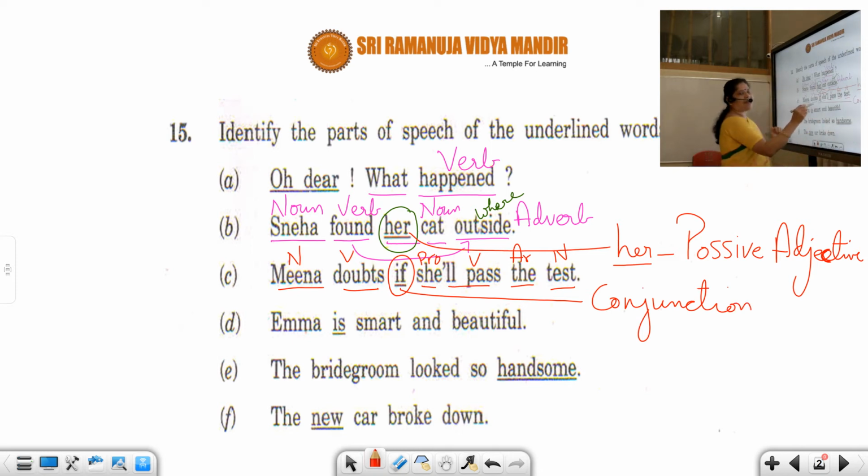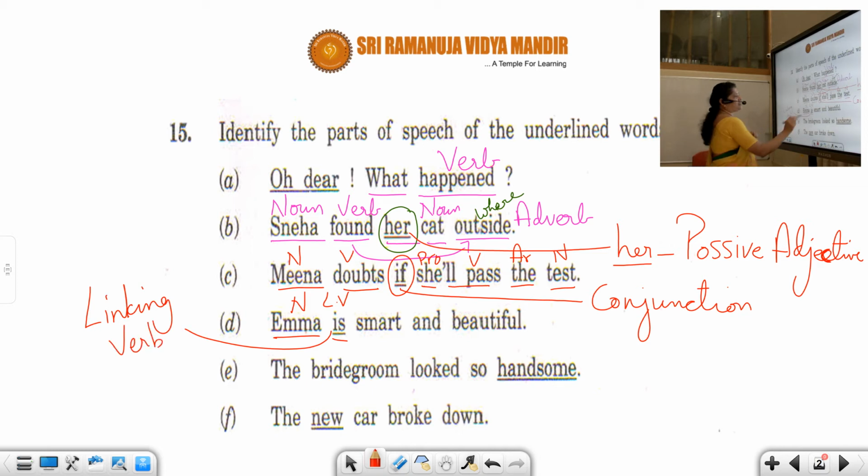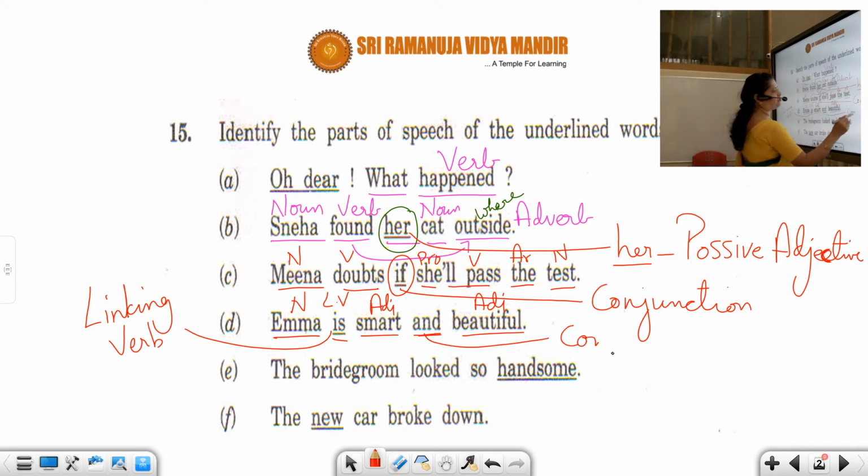Ima is smart and beautiful. Ima, no doubt, it is noun. Is is a linking verb. Smart, adjective, because it's modifying Ima. How is Ima? Smart. How is Ima? Beautiful. Both are adjectives. And is conjunction.